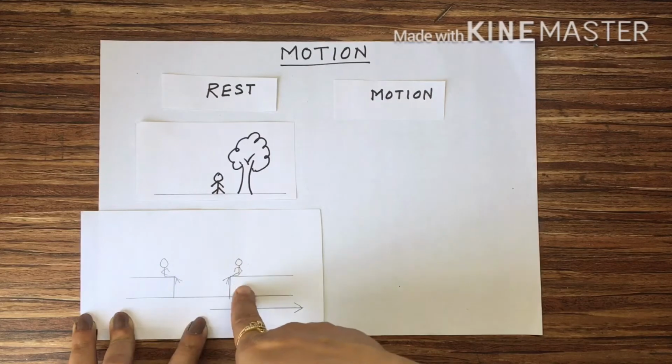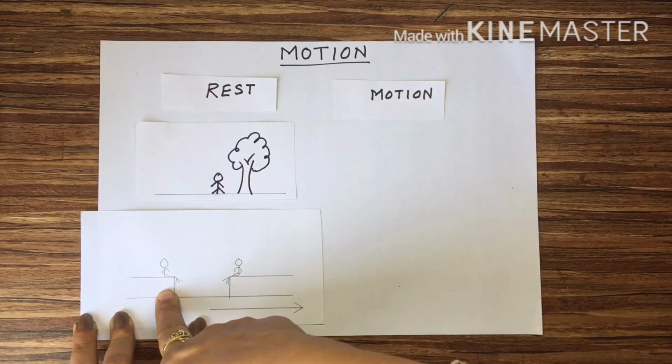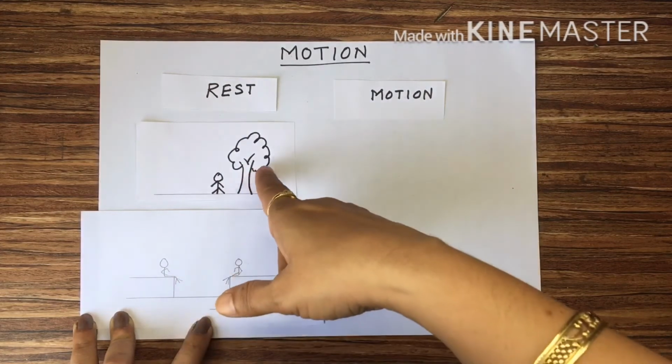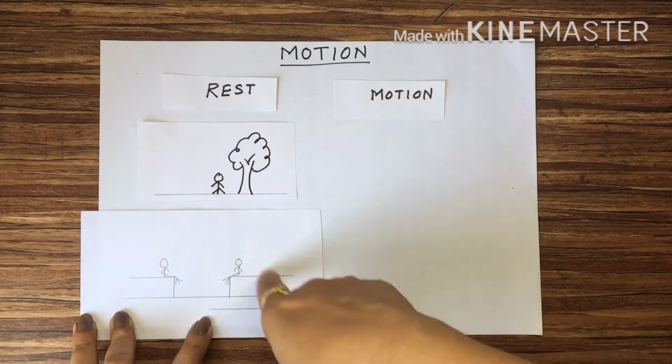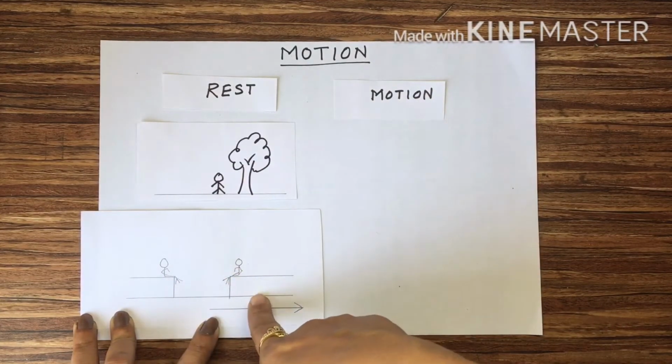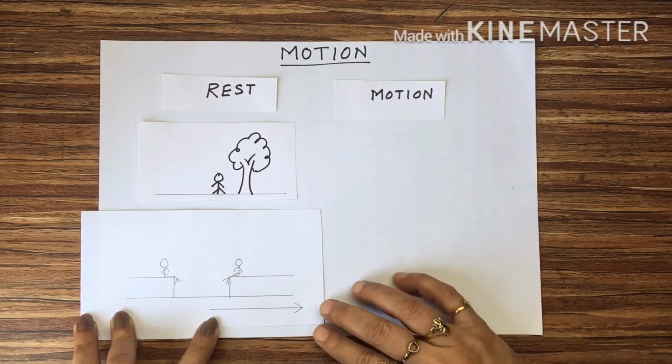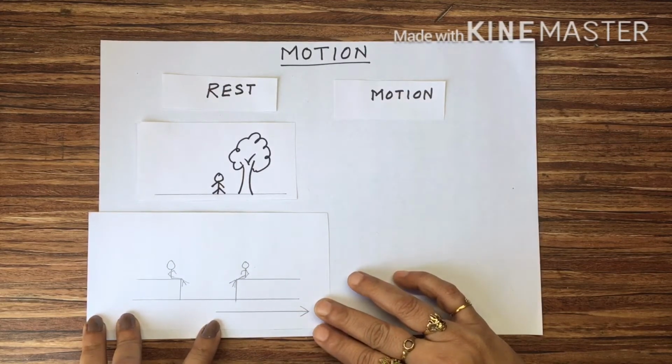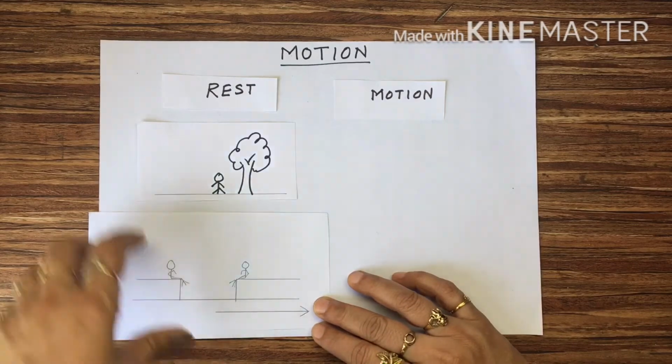When you take this passenger into consideration, then this person is at rest. When you take any tree or bench on the platform or any person standing on the platform, then they are in motion. That is the definition of rest and motion, changing in that way with respect to the surroundings.